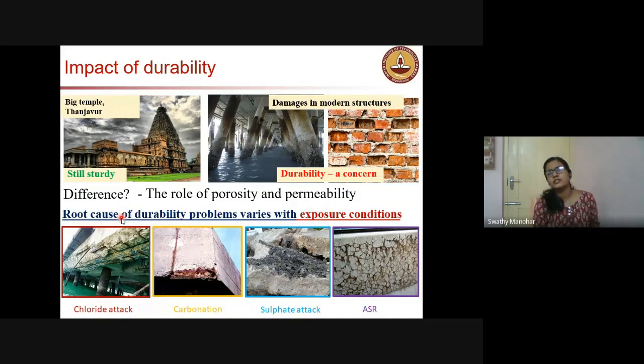Other deterioration issues are also there. I want to say ASR is not very common in India because most of the Indian aggregates are not very reactive, but it's a very common problem in European countries. And another problem is freeze thaw attack. It is actually a very big problem. Thankfully, we don't have it in India in most of the places. At least in South India, we don't have freeze thaw attack at all, except in places like Munnar or very few places.